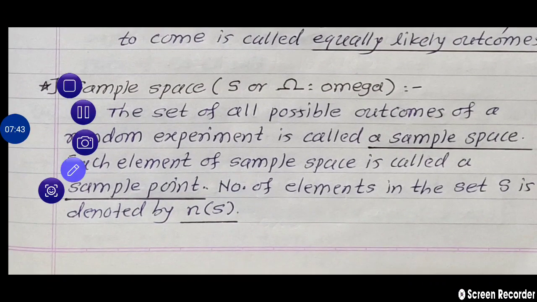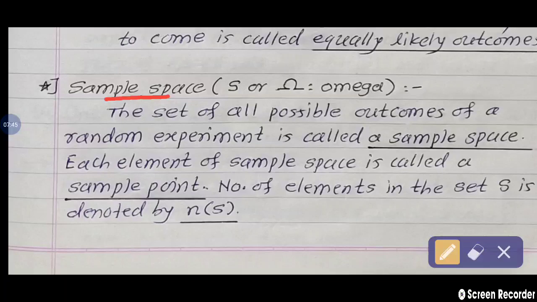Next concept is given here, sample space. Sample space is denoted by a capital letter S or one more symbol, called omega, in the Greek language. The set of all possible outcomes of a random experiment is called a sample space.